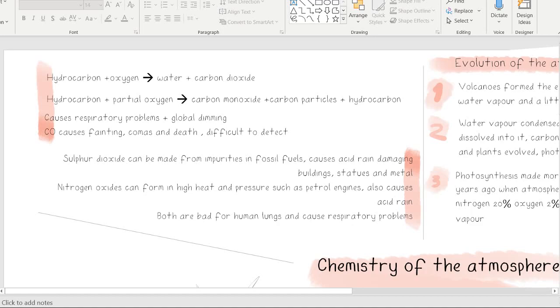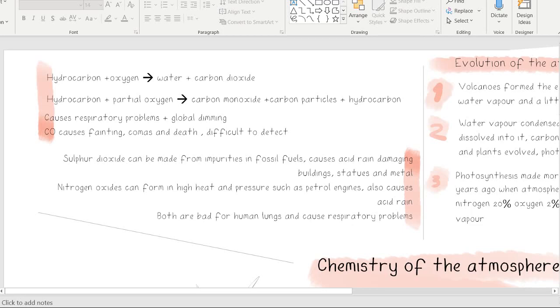Carbon monoxide in itself is very dangerous because it binds to the haemoglobin in your red blood cells, limiting the amount of oxygen you can take in. This can cause fainting, coma, and frequently death. It is also very difficult to detect, making it even more dangerous.